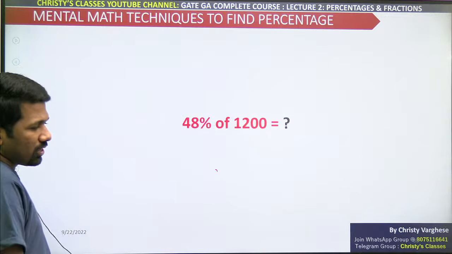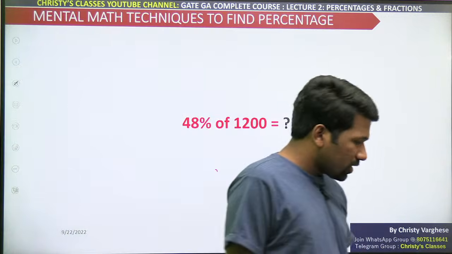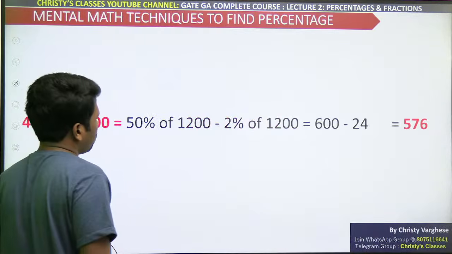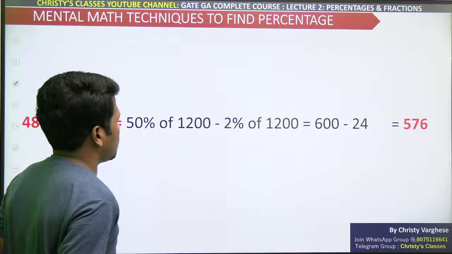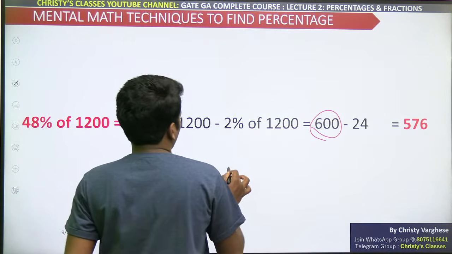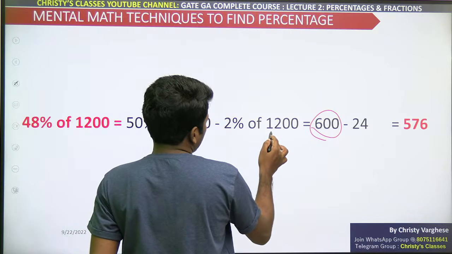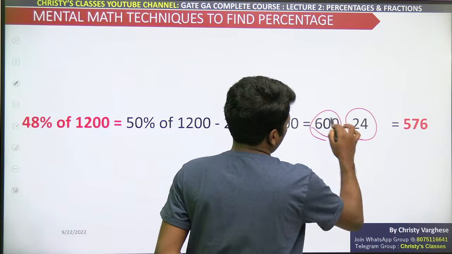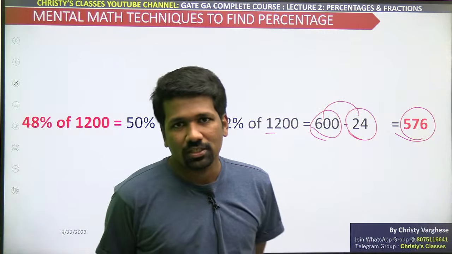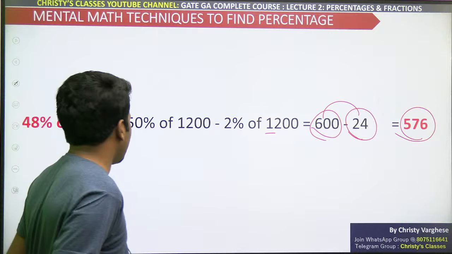So 48%, many of you already got 48%. From 50% you have to subtract 2%. 50% is half of the number 600. 1% is 12. 2% will be 24. 600 minus 24, 576. So 576 will be the answer.